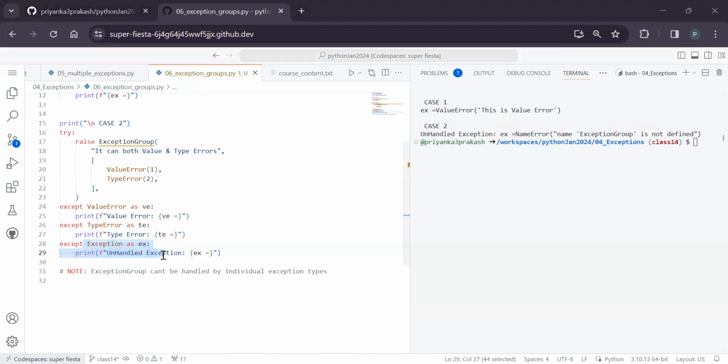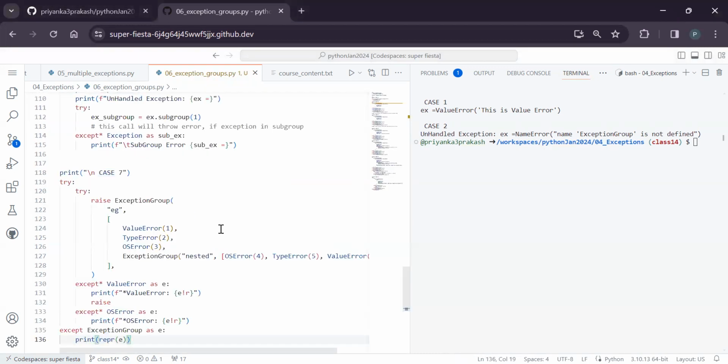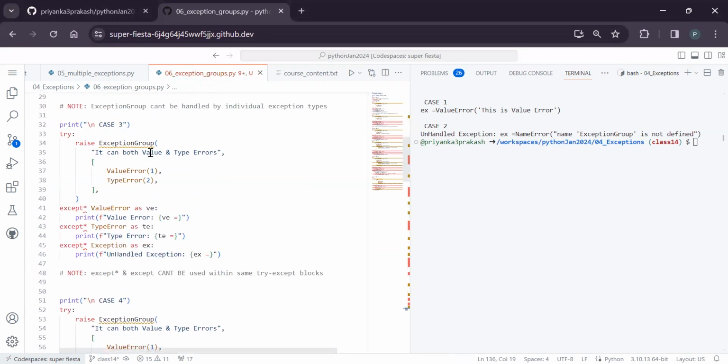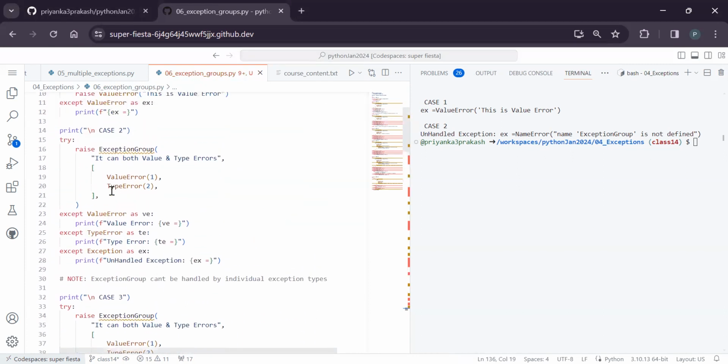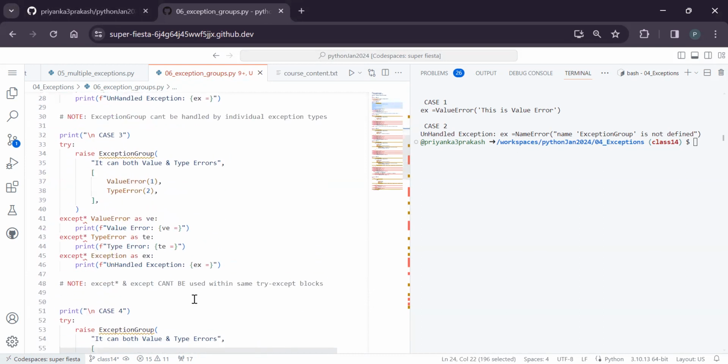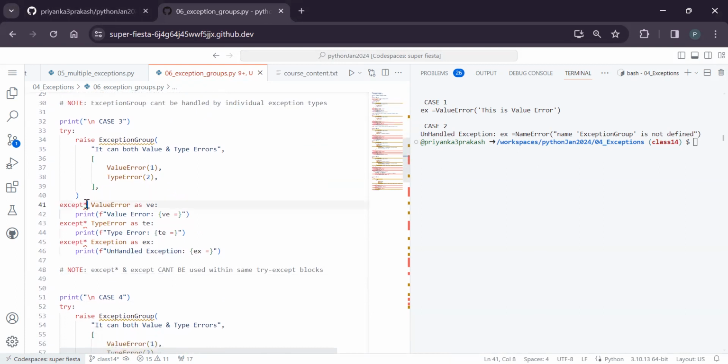In exception groups, there are multiple variants, just to tell you. In the third case, if you see, we have it here too. But the difference is that generally, till now, exception handling with except can't handle individual exception types from a group. When you have the group and want to handle them, we need to write it like this. This kind of syntax, except star, is something new in Python 3.11. It says that both except star and except can't be used within the same try except block.